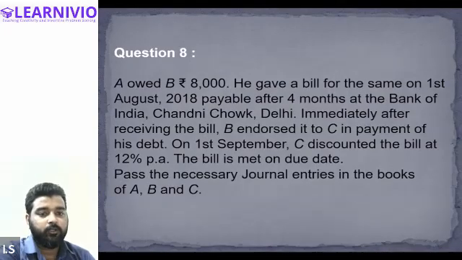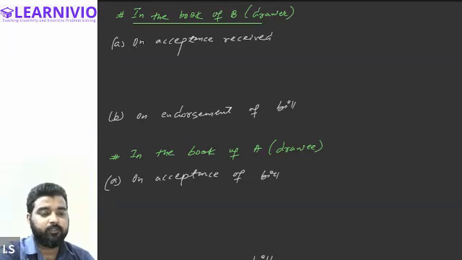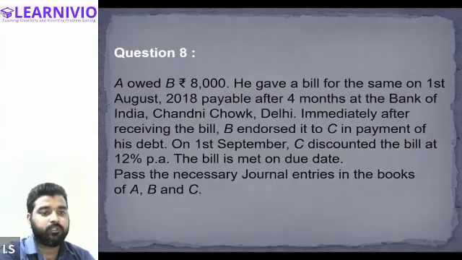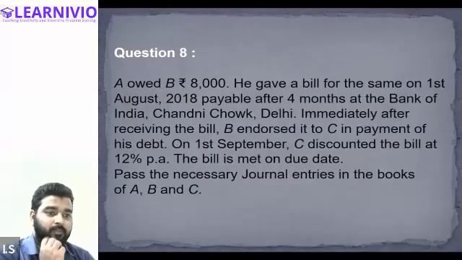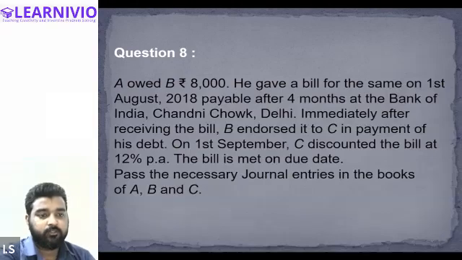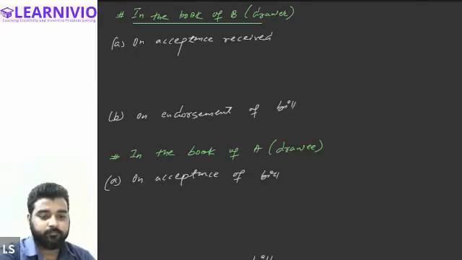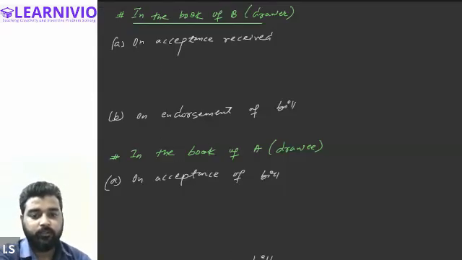Okay. So first of all, we will be passing the journal entry in the book of the drawer. That is, first of all, we will be passing the journal entry in the book of B. There will be no journal entry for sale or purchase because there is no sale or purchase taking place in the question. So we will be journalizing the transaction for the acceptance of bill directly. So bill is being made on which date? On 1st of August 2018. All right. On 1st August,